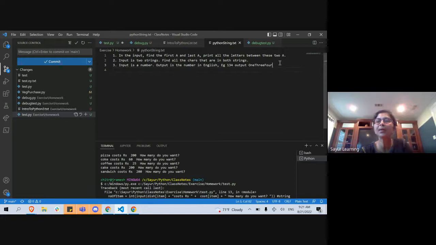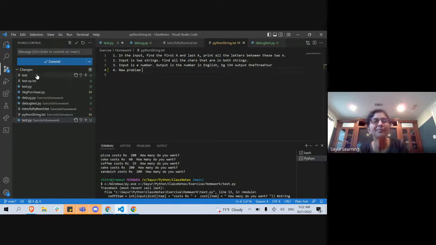Now let me go add something. Okay. Anybody want to give a new one? New problem. So let's save it. Okay. You see that the moment I clicked save, it showed up here in my changes list. This is one of the files that has changed. Immediately it showed up here under my changes. And I don't have a staging mainly because nothing is in staging.